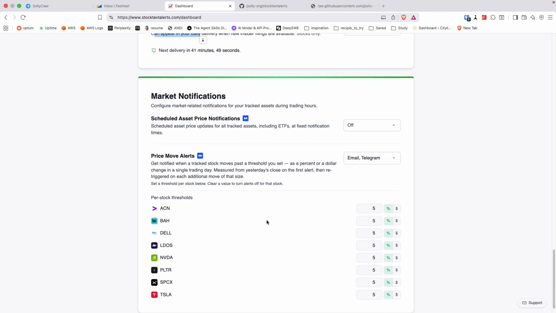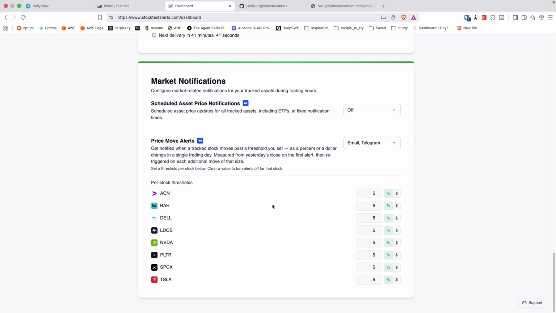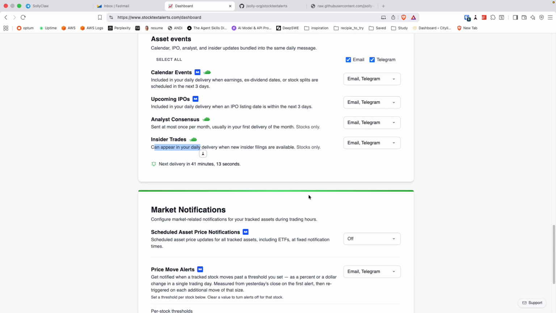And then I have some price move alerts. I've set this so that if the stock moves more than 5%, it sends me a notification. I did consider smart alerts, where we track unusual trading patterns and compare them to the sector the stock is in. I just felt like that was kind of complicated. I may revisit that. For now, it just tracks percentage and dollar change in a single trading day. From open to close, does it move more than this? Send a notification. So that's the brief overview.